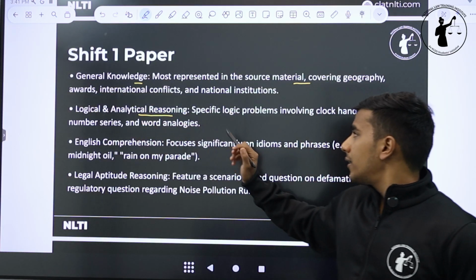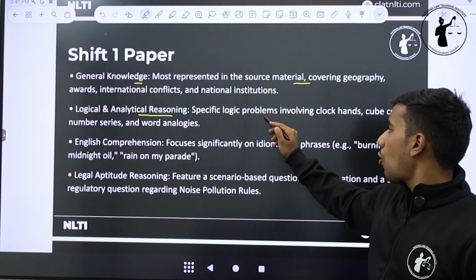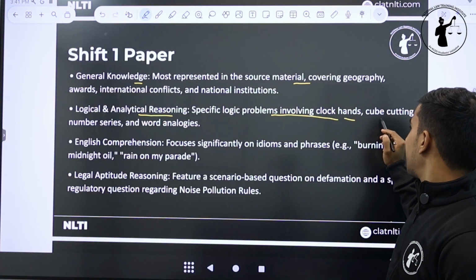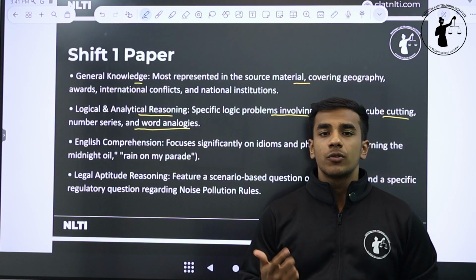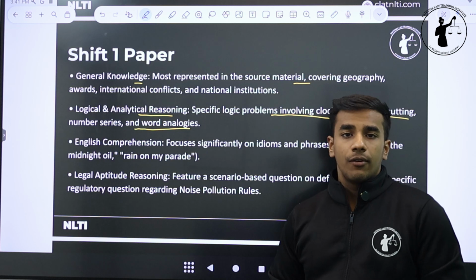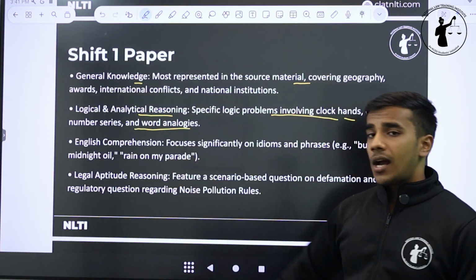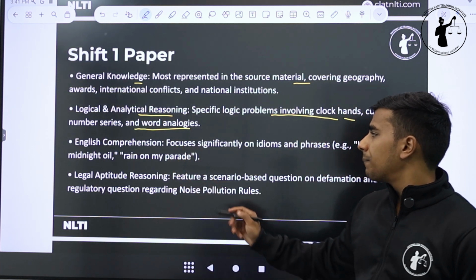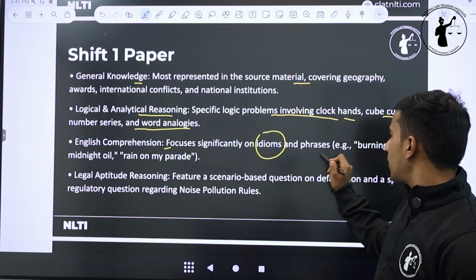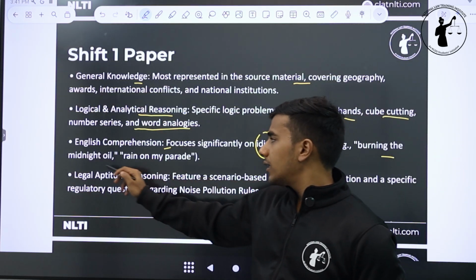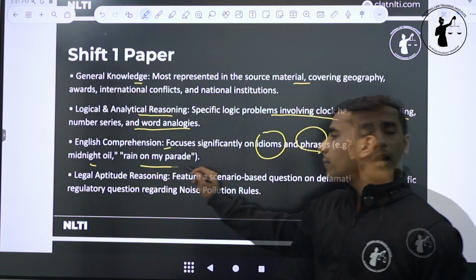Talking about logical and analytical reasoning, there were specific logic problems involving clock calendar, cube cutting, number series and word analogies. For example, if doctor is equal to scalpel, what would be a woodcutter be equivalent to? So these are the questions that can be asked in logical and analytical reasoning section. Comprehension or the English language section focus significantly on idioms and phrases. For example, what does burning the midnight oil mean? Or what does rain on my parade mean?